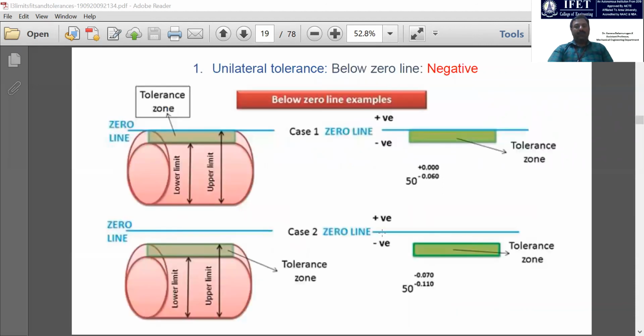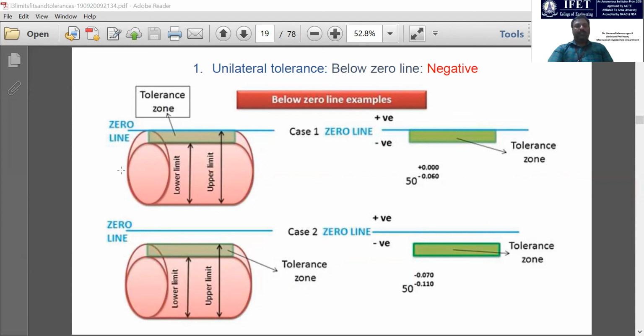So in the next example you can see this unilateral tolerance which is negative. This line is the 0 line, and this green block below is the tolerance zone, with a lower limit and a higher limit. Now we are seeing the concept of negative unilateral tolerance.